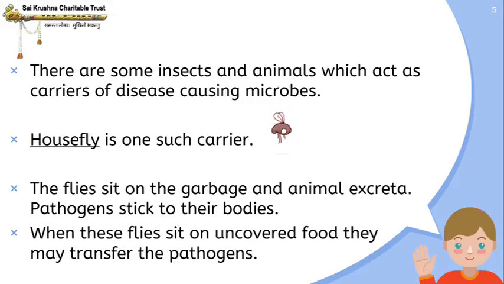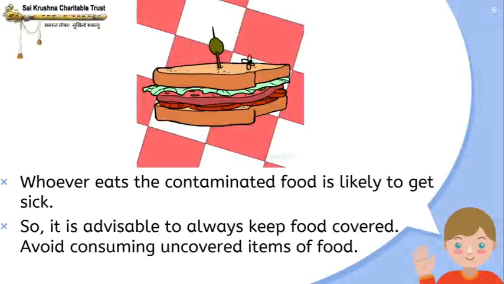So, when these houseflies sit on garbage and animal excreta, the pathogens stick to their bodies. And when these flies sit on uncovered food, they may transfer the pathogens. Whoever eats the contaminated food is likely to get sick. And if any person eats this uncovered contaminated food, they may fall sick.